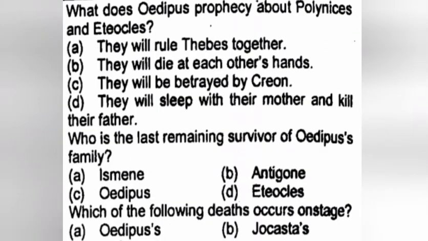What does Oedipus prophesy about Polynices and Eteocles? The true answer: they will die at each other's hands. B is true. Who is the last remaining survivor of Oedipus' family? The true answer is Ismene.